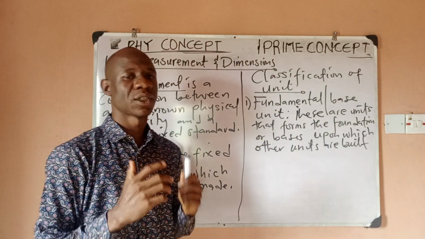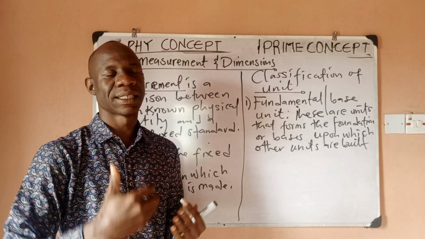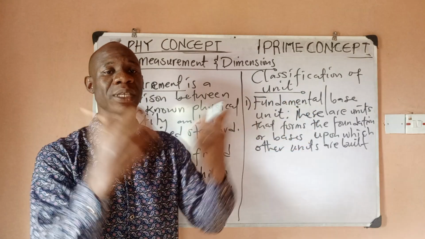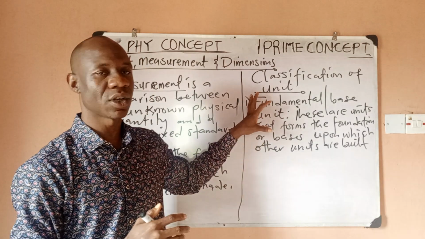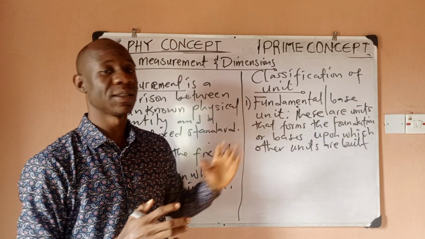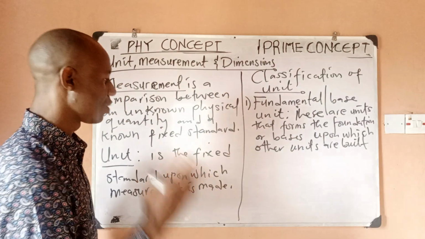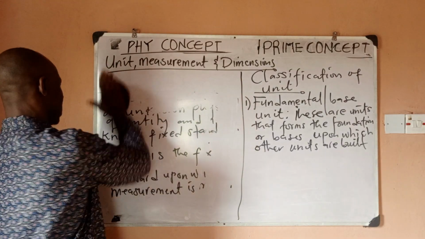Now, when we are studying mechanics, we have three types. But generally, as technology improved, other kinds of quantities now came in. So there was need for extension of the fundamental quantities. So I'll be giving this extension. I'll be giving all the fundamental quantities that we would be dealing with, or that we should know.